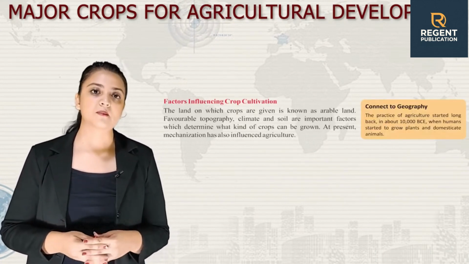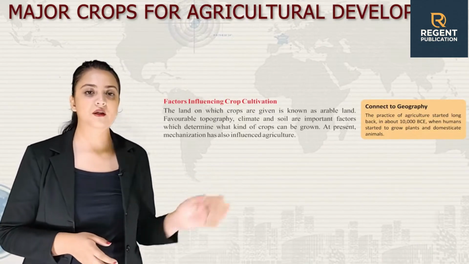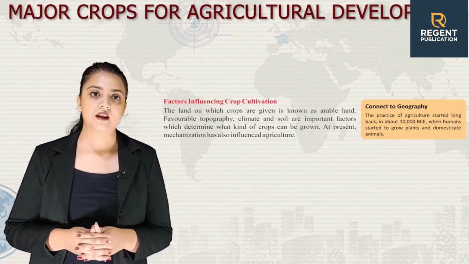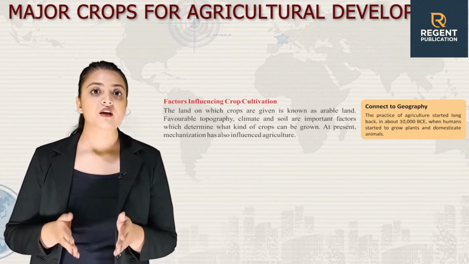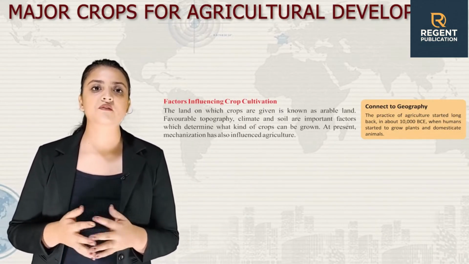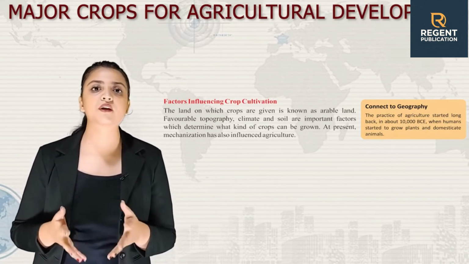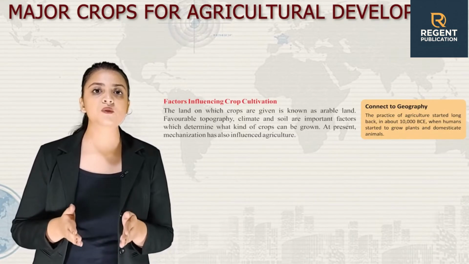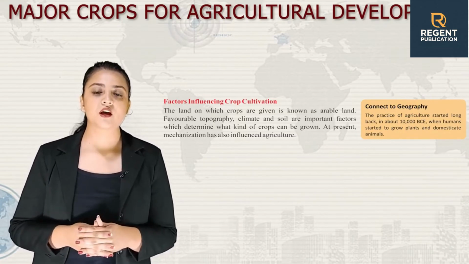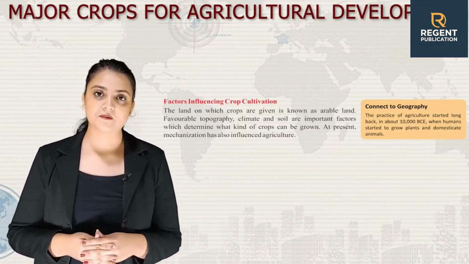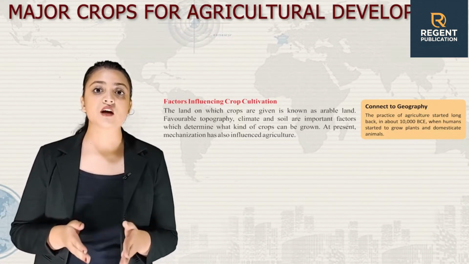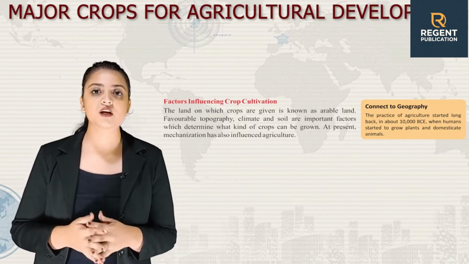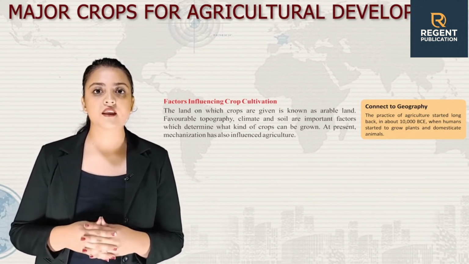Now, let's talk about factors influencing crop cultivation. The land on which crops are grown is known as arable land. Favorable topography, climate and soil are important factors which determine what kind of crop can be grown. At present, mechanization has also influenced agriculture. Now, let's connect to geography for a bit. The practice of agriculture started long back, in about 10,000 BCE, when humans started to grow plants and domesticate animals.